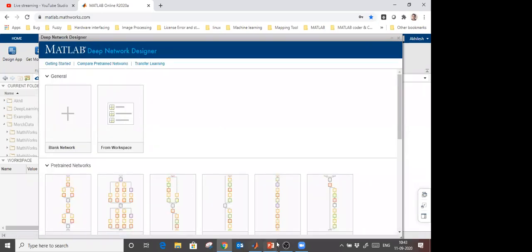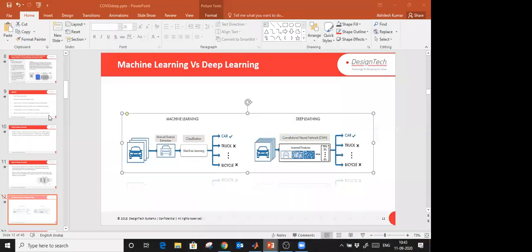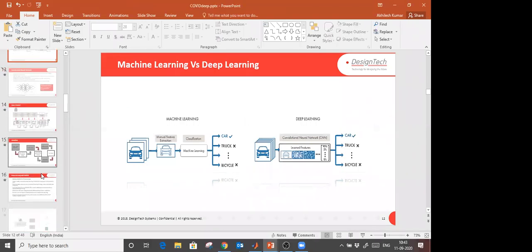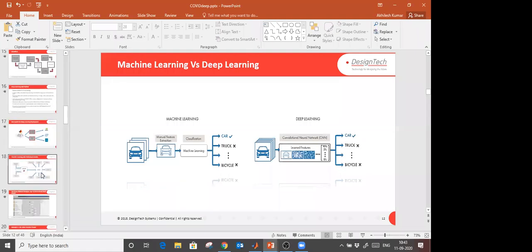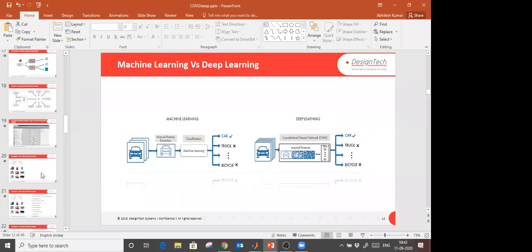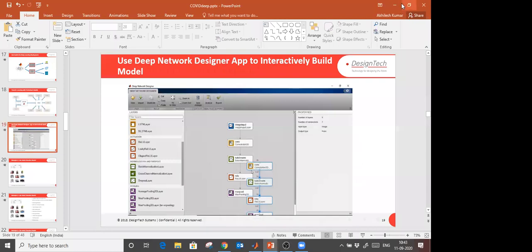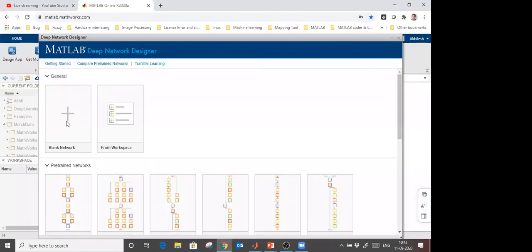Okay, as you saw in the video which I showed you just before, this one, right? You can create your layers if you click the blank model. But I am going to use the pre-trained model, meaning the models which are already trained, their parameters are already optimized. I am going to use the pre-trained model for my data. So I'm going to open this SqueezeNet.